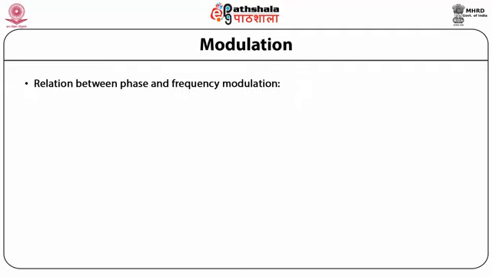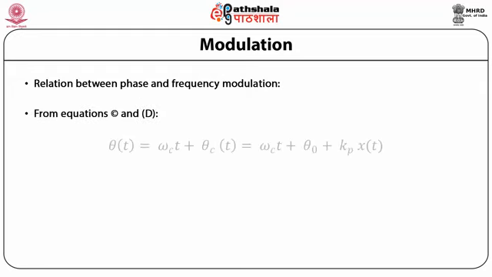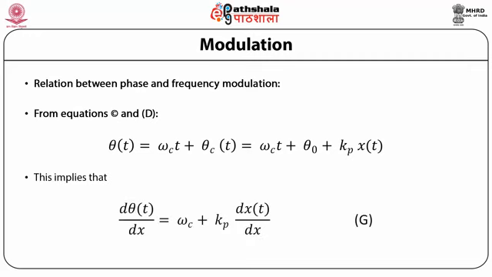So the relation between phase and frequency modulation, from equations C and D: θ(t) = ωc t + θc(t) = ωc t + θ0 + kp x(t). This implies that dθ/dt = ωc + kp dx/dt.